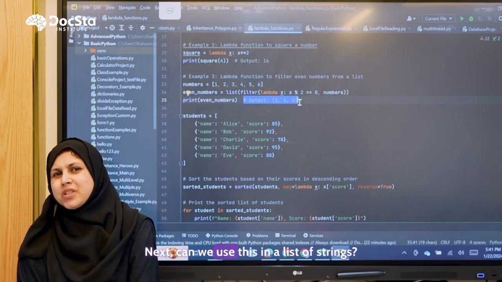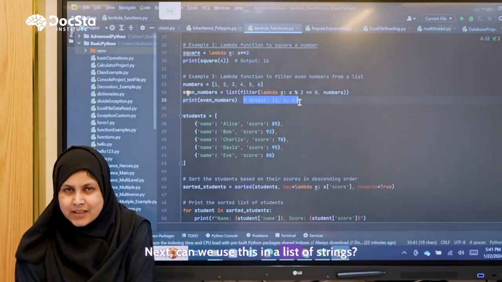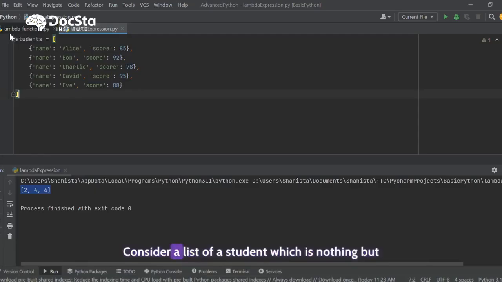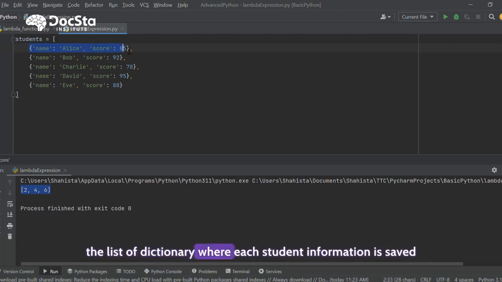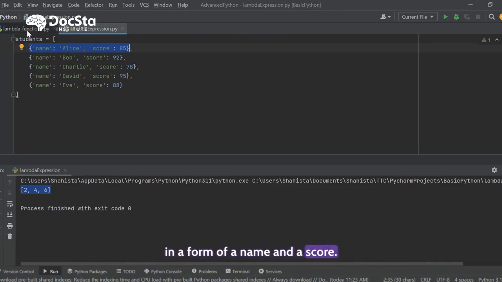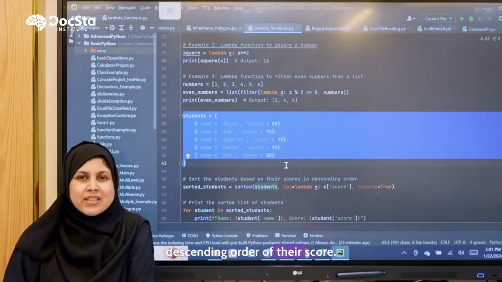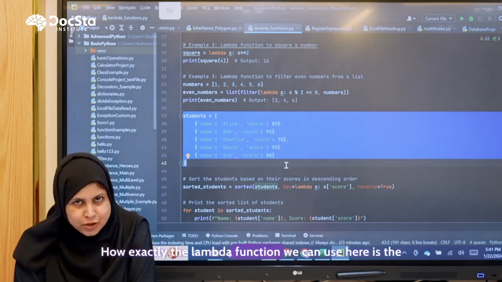Next, can we use this with a list of dictionaries? Yes, possible. Consider a list of students, which is nothing but a list of dictionaries, where each student's information is saved in the form of a name and a score. Sort the student list in descending order of their score. How exactly can we use the lambda function?